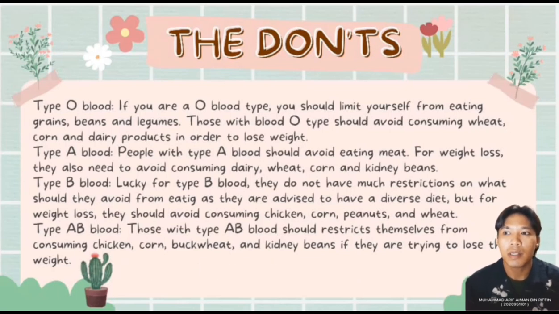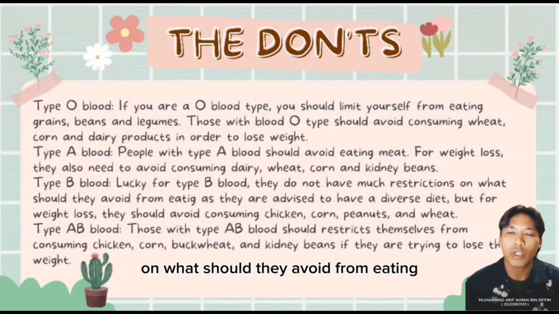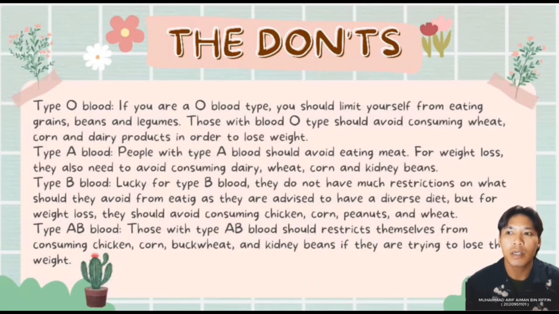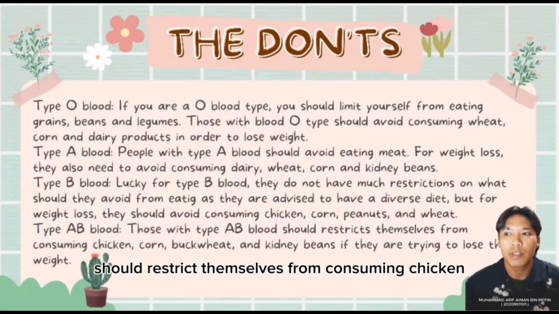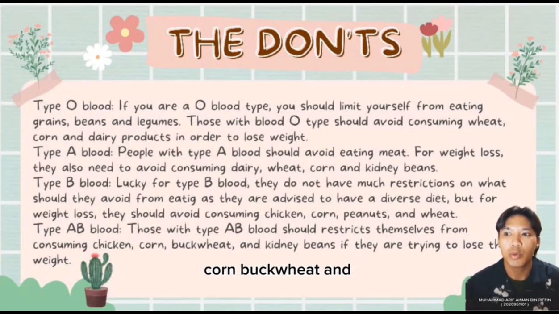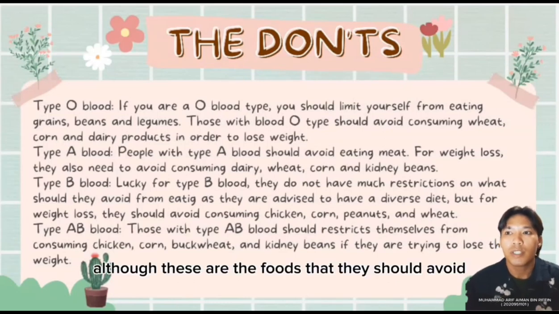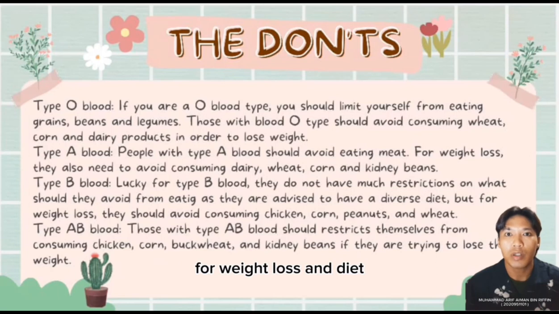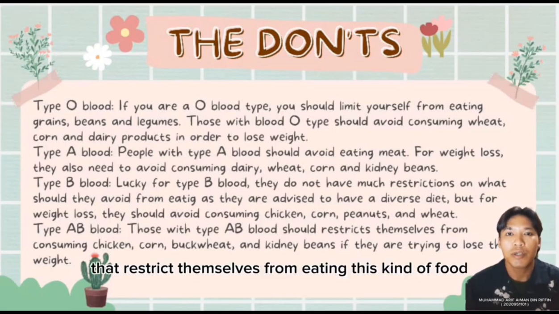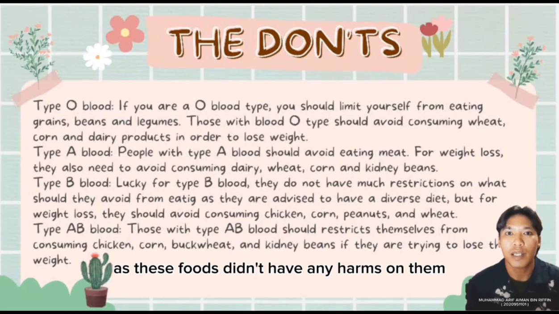Lucky for type B blood, they do not have many restrictions on what they should avoid eating as they are advised to have a diverse diet, but for weight loss, they should avoid consuming chicken, corn, peanuts, and wheat. Those with type AB blood should restrict themselves from consuming chicken, corn, buckwheat, and kidney beans if they are trying to lose weight. Although these are the foods they should avoid for weight loss diets, there is actually no research that says they should restrict themselves from eating these foods, as these foods don't have any harm on them.